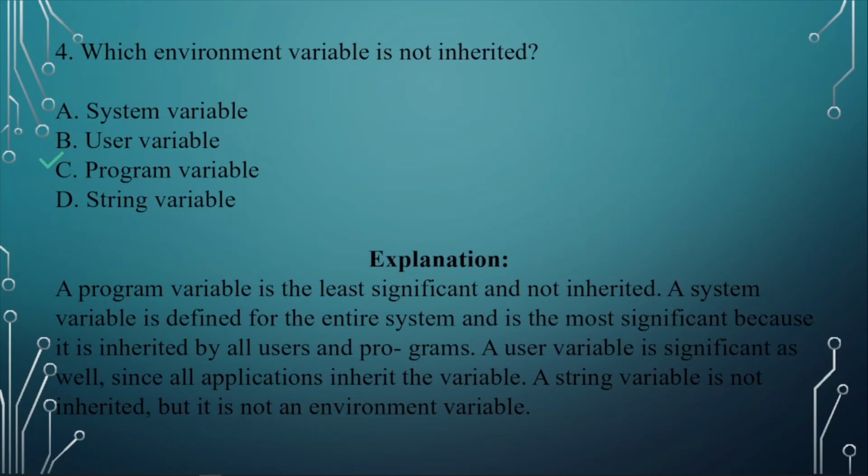A system variable is defined for the entire system and is the most significant because it is inherited by all users and programs. A user variable is significant as well, since all applications inherit the variable. A string variable is not inherited, but it is not an environment variable.